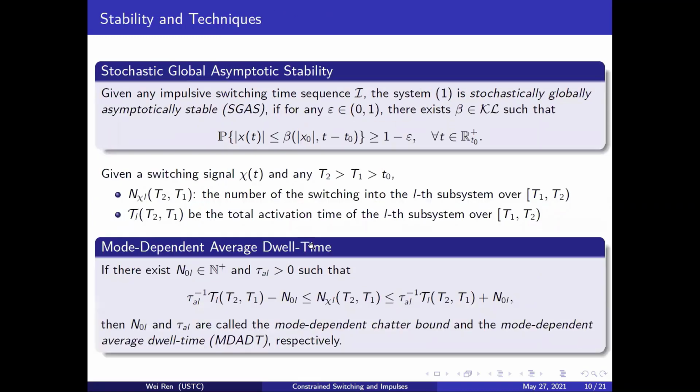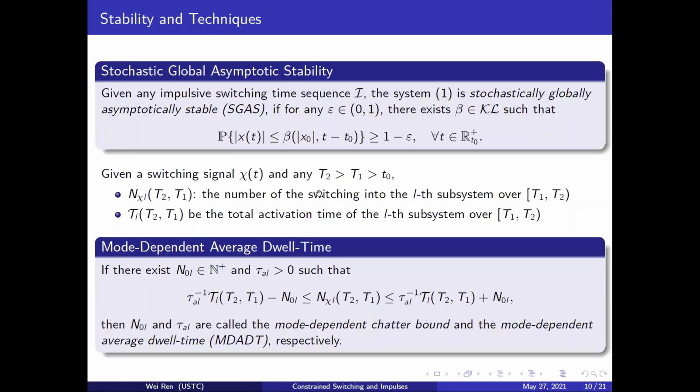To study the case of constraint switches and impulses, we next introduce the stability to be achieved. We are interested in stochastic global asymptotic stability. I would like to emphasize here that this work can be extended to address stochastic input-to-state stability by taking external disturbance into account.